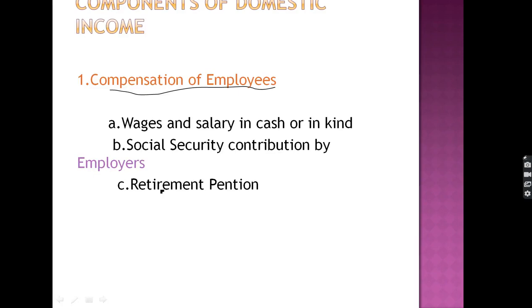When a person gives the job years to a firm, then he gets retired after 35 years of services, he gets the retirement pension. So these retirement pension, wages and salary, social security contributions are included in the compensation of employees, and these are included in the calculation of the national income.